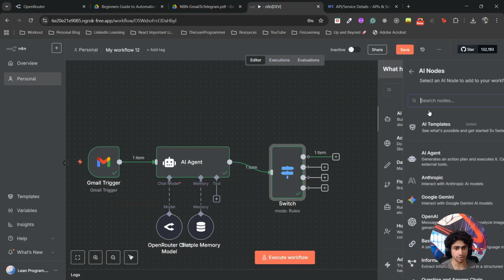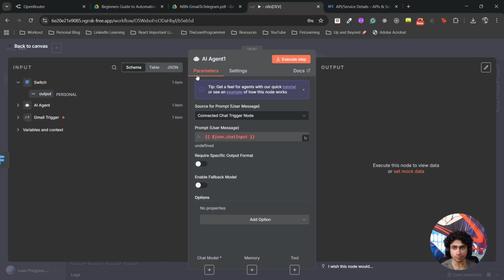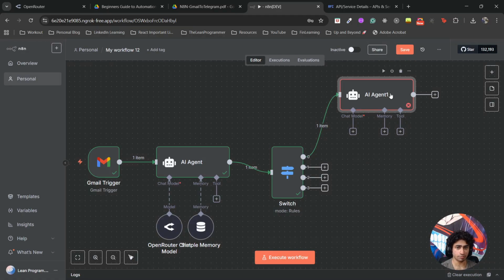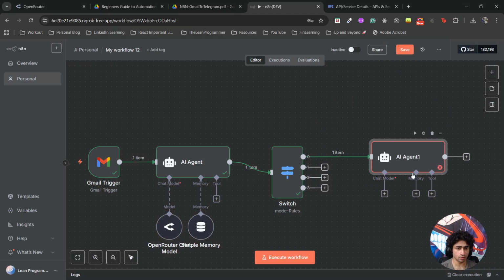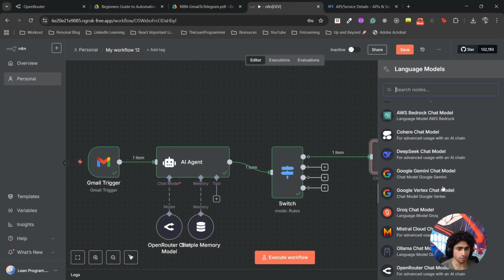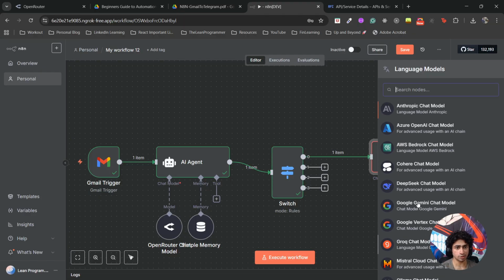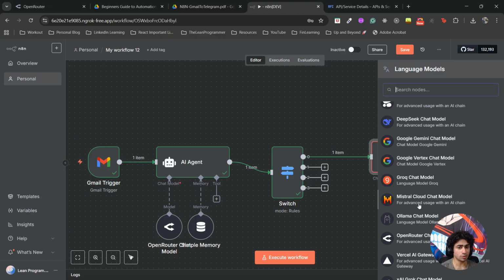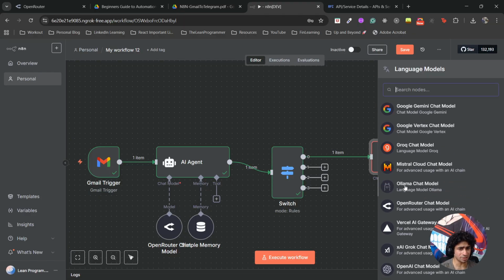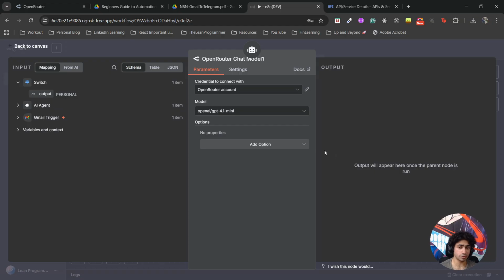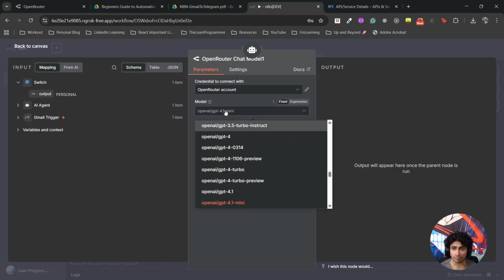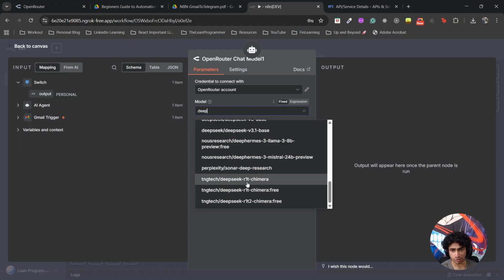Let's add another AI agent. I am going to define the prompt below. We need another system prompt for this, so we'll come back to it. For now, let's just add a chat model, again OpenRouter. Same thing. You can go with DeepSeek or OpenAI, whatever you want. Groq, there are so many. Ollama is also a good one, you can host it locally, so you can use it for free. Llama, yeah. Cool. So I'm going to select DeepSeek R1.